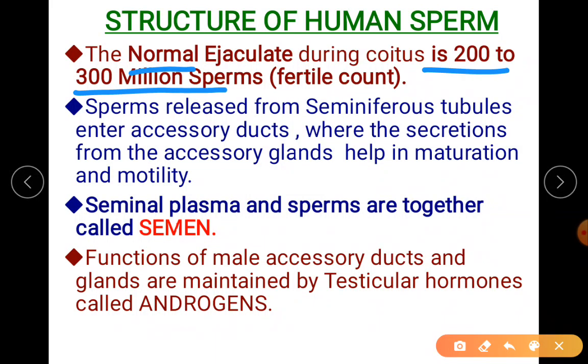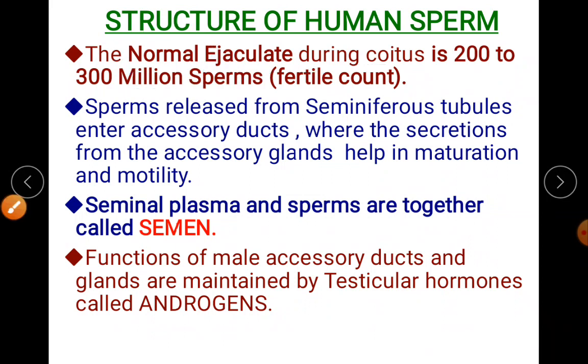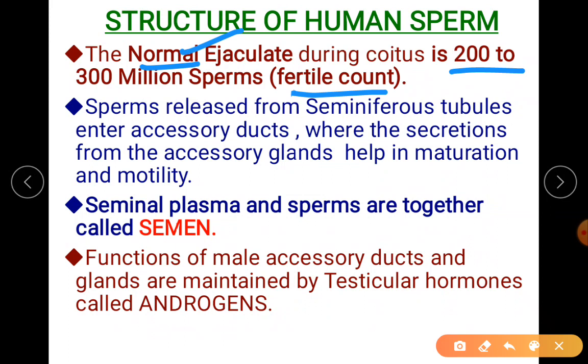During ejaculation, during coitus, when I say ejaculation, it is expelling of sperms. When the normal count is given, that normal count is called your fertile count. That male is fertile. So what is that normal count? 1-mark question. It is 200 to 300 million sperms.